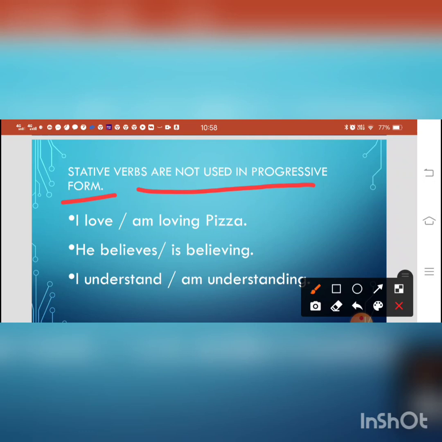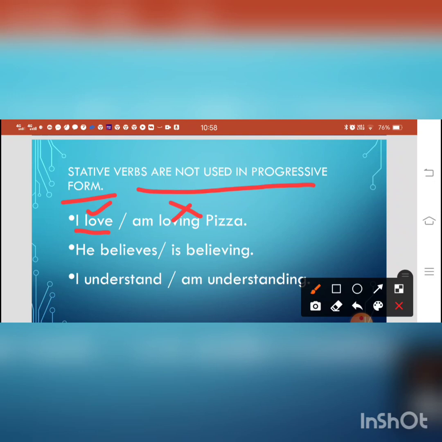Now this is the exercise. You have to tell me which option is correct. I am loving pizza. Just now I told you. So the correct form is I love, not I am loving. Why? The reason? Because stative verbs are not used in progressive form. They are not used in continuous form. Okay? They are used in present simple. Love is present simple.